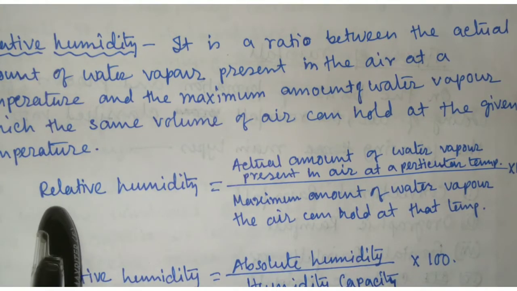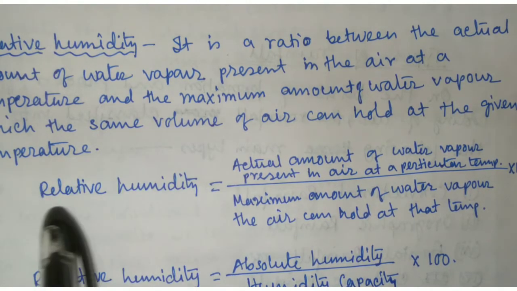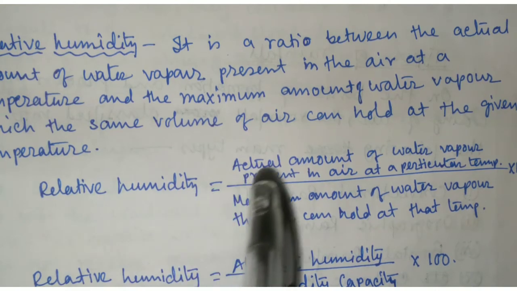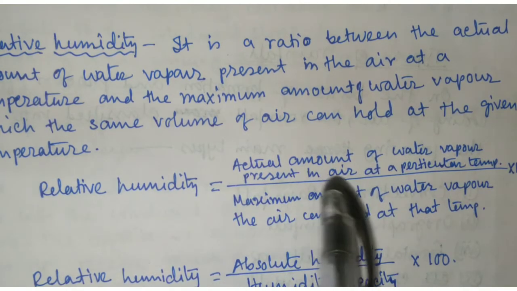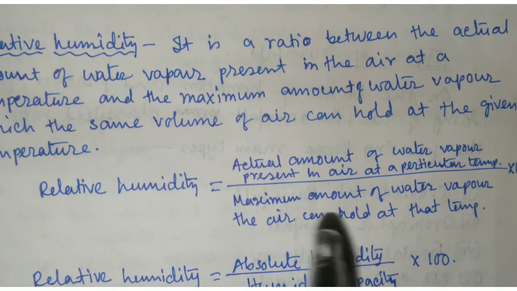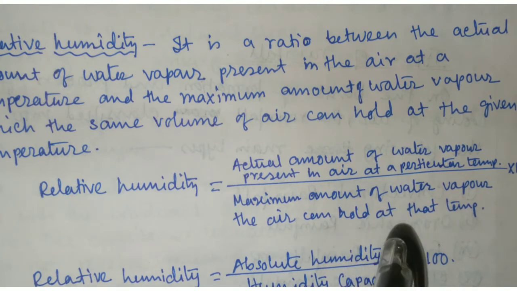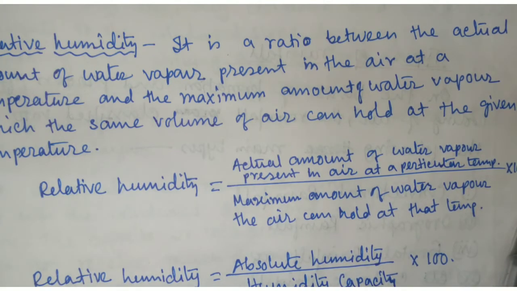We write relative humidity is equal to the actual amount of water vapor present in the air at a particular temperature divided by the maximum amount of water vapor the air can hold at that temperature, into 100.